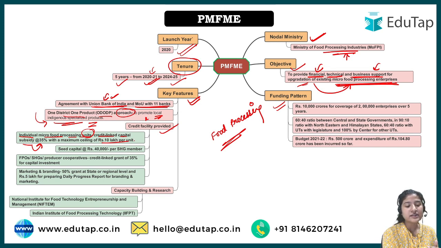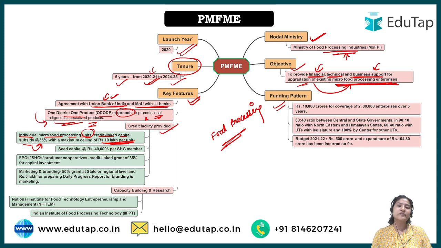Here is also one thing, that there is a maximum ceiling of rupees 10 lakh per unit. What does it mean? The government will subsidize 35% of whatever the expenditure was, but only up to 10 lakh.